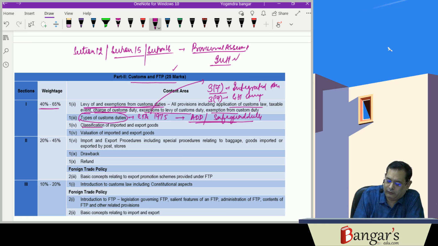Then classification of imported goods and export goods, for which we have the Harmonized System of Nomenclature. They may ask about the rules for interpretation of the tariff.